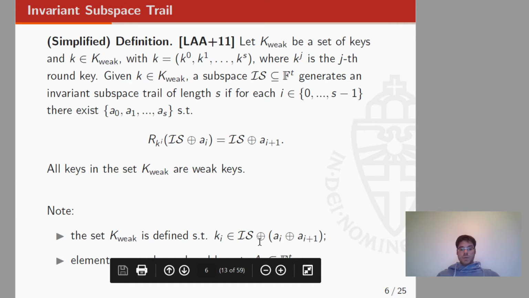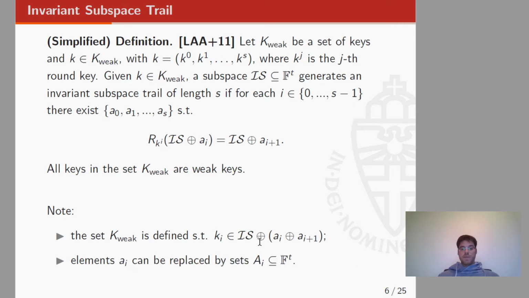I would also like to mention that this definition is a simplified definition, because potentially we can replace this element a0, a1, a2, ..., as with a set Ai. So in one case we have a condition which is independent of the keys. In the other case we have a condition that depends on the key, and we also have a restriction on the subspace.